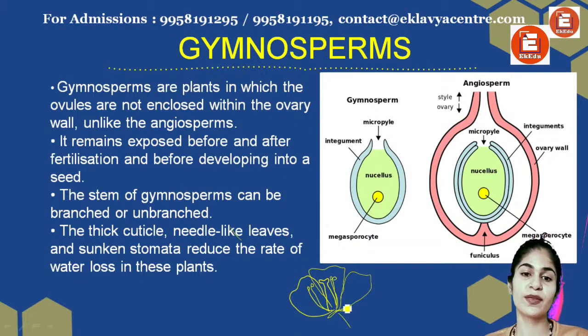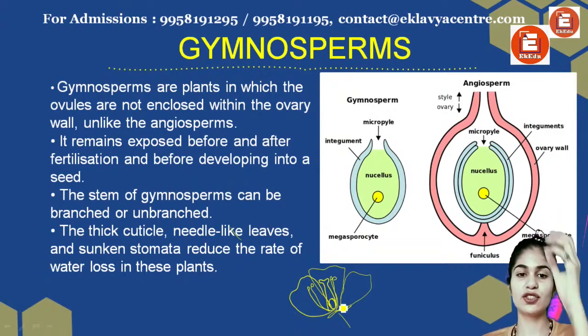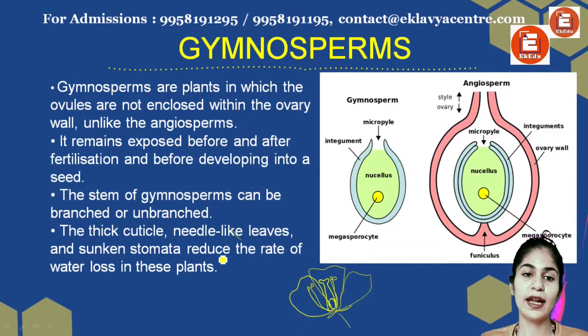In this, the ovule is present in the middle structure, where there's this structure, then the stalk. This is known as the ovary, the style, and the stigma, right? So this is where the ovule is present.